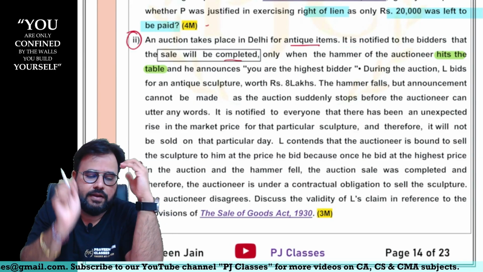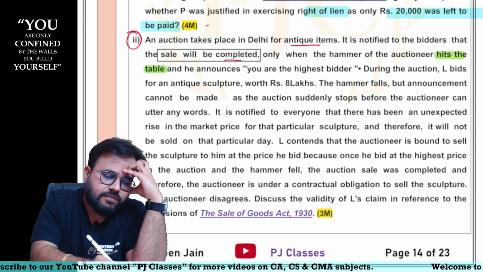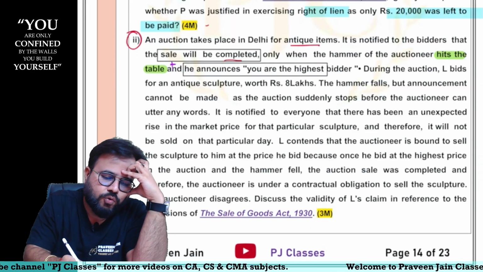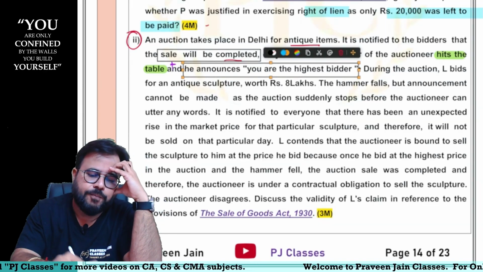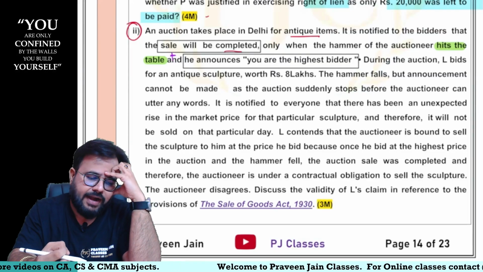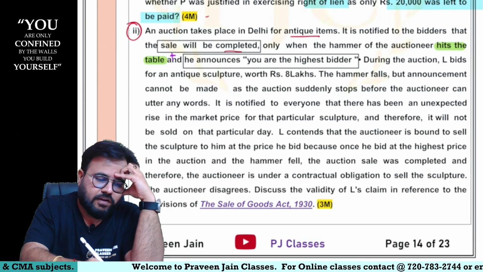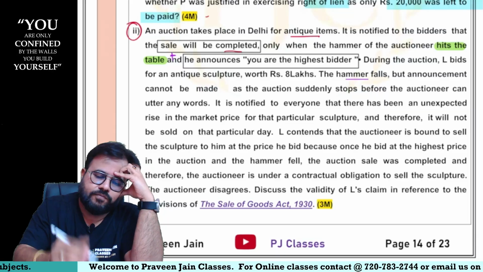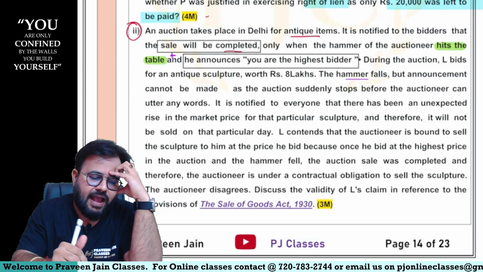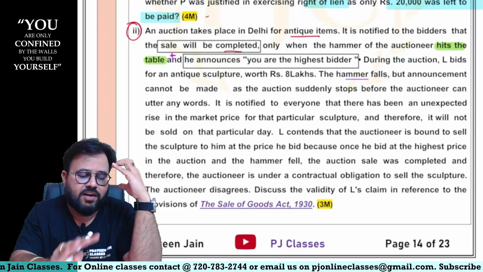Matlab, the auctioneer has to hit the table with the hammer, sir. Plus, and is written, sir. Plus, he has to announce you are the highest bidder. Very good. During the auction, L bids for an antique sculpture worth 8 lakh rupees. The hammer falls. Acha, the hammer also falls. 1, 2, 3. But the announcement cannot be made as the auction suddenly stops before the auctioneer could utter any words.